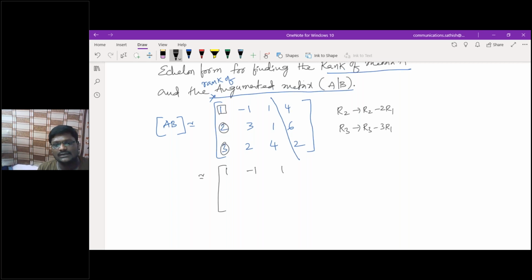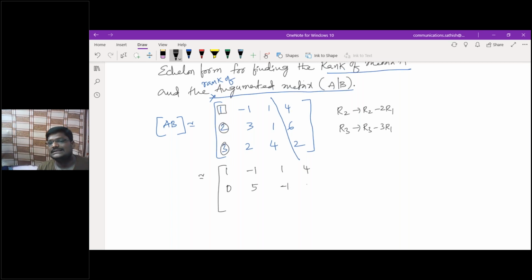Then can you tell me what is the matrix I will get here? 1, minus 1, 1 and 4. R2 minus 2R1: 2 minus 2 is 0, sir. Next, 3 plus 2, 5. Next, 1 minus 2, minus 1.